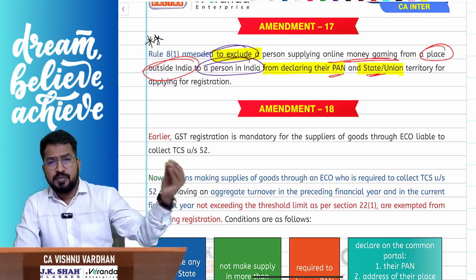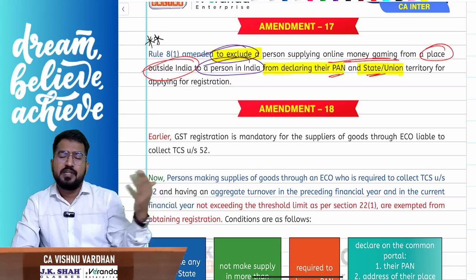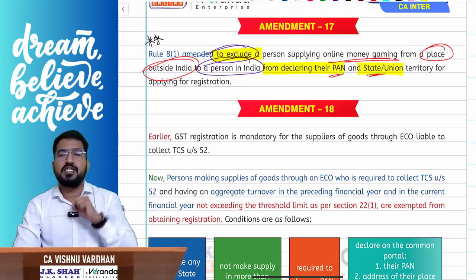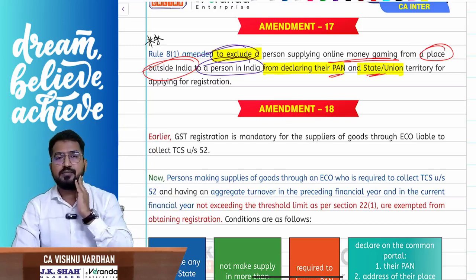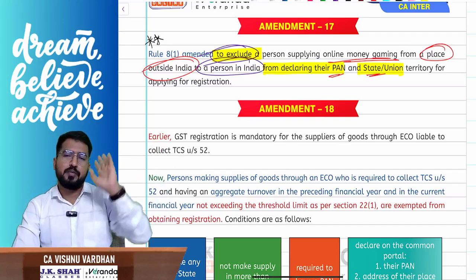So let us assume somebody is providing an online rummy game from outside India to Indians through an app, and they have to register. The supplier, the online money gaming company, has to register under GST in India to pay GST. That comes under forward charge mechanism. Okay, that is a final concept, leave it. But you remember online money gaming provided from abroad to India.